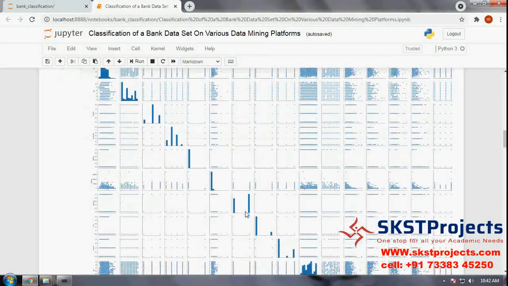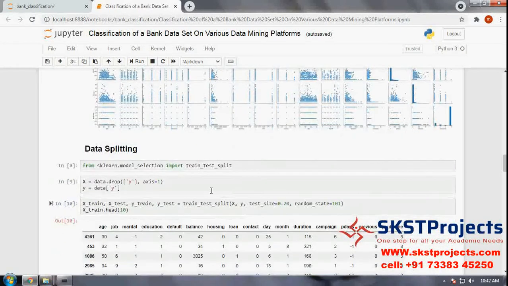This is the pair plot. Here we use the train test split function. We need 4 kinds of values: x train, x test, y train, y test. X train and y train are to fit our model, x test is for predictions, and y test is for displaying the accuracy.